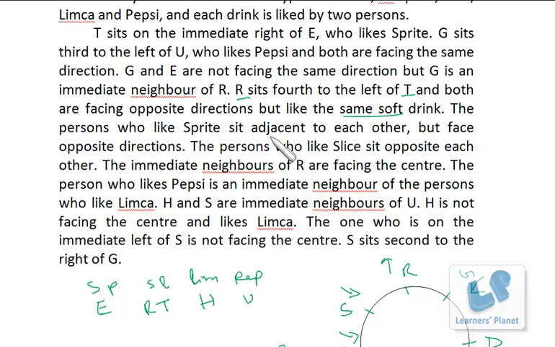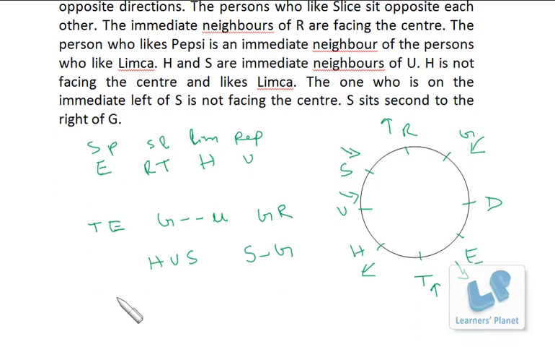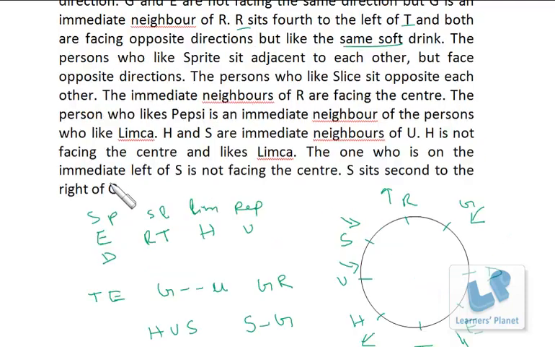The persons who like Sprite sit adjacent to each other. So Sprite is E, and adjacent to each other means D also likes Sprite, because T cannot like Sprite, as T and R are already done with Slice. So D, Sprite. And adjacent but face opposite direction, so D's direction is inward.